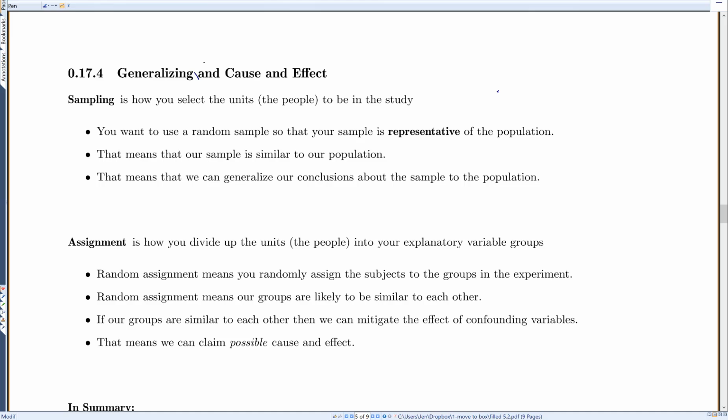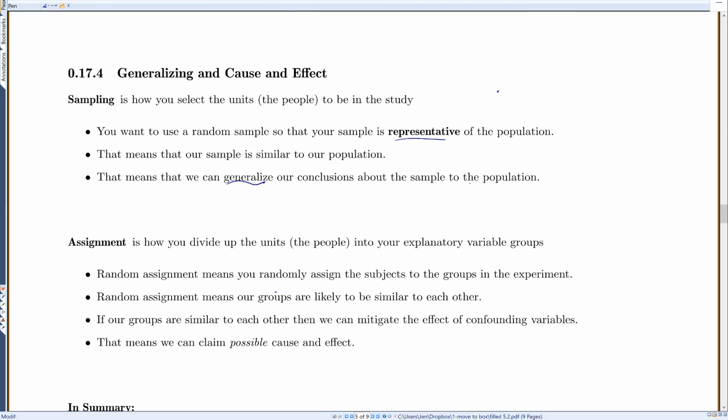So let's talk about generalizing and cause and effect again. Sampling is how you select the units, the people or items, to be in your study. So you want to use a random sample so that your sample is representative of the population. Representative means that our sample is similar to our population. That means we can generalize our conclusions about the sample back to the population. If our sample is like our population, then whatever results I find for the sample probably also apply to the population.